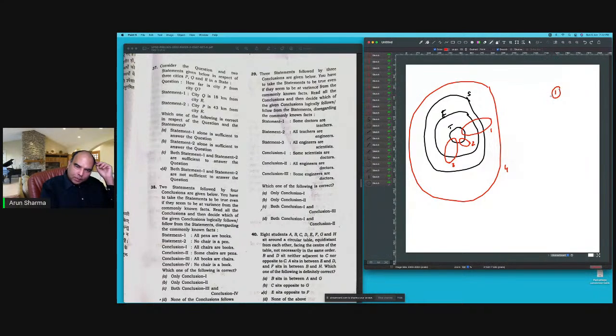If I come to conclusion two, all engineers are doctors. Not necessarily, because in figures 1 and 2 all engineers are not doctors. So conclusion two is not necessary. And if I look at conclusion three, all engineers are doctors, this is also not necessary, because if I draw this for doctors, all engineers are doctors is not true. So only conclusion one is the answer. I would go with A there.